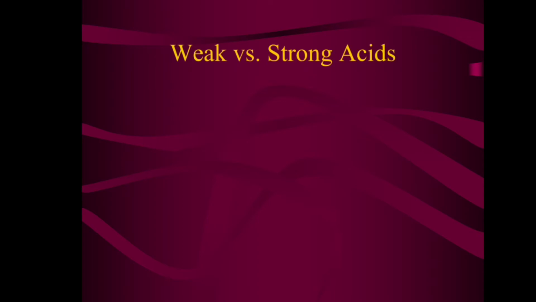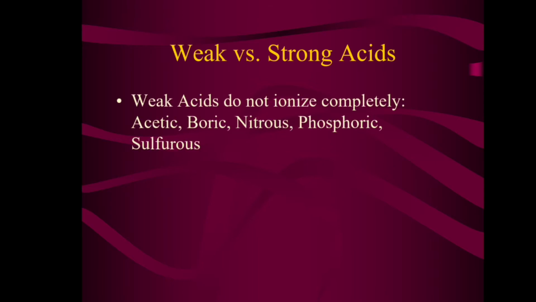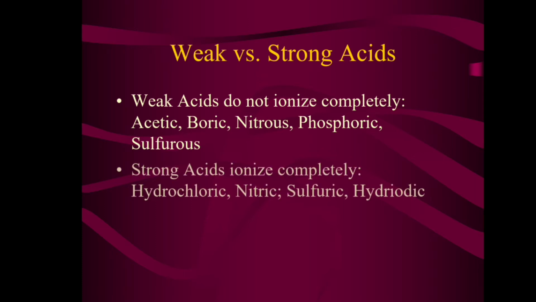Then let us see the comparison between weak acids and strong acids. What are weak acids? Weak acids do not ionize completely. For example, acetic acid, boric acid, nitrous acid, phosphoric acid and sulfurous acid. While strong acids ionize completely, that is hydrochloric acid, nitric acid and sulfuric acid.